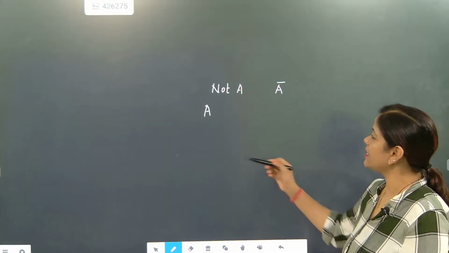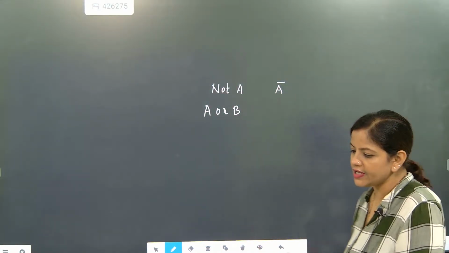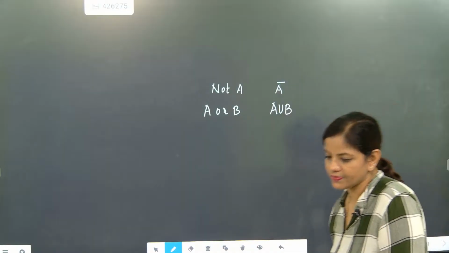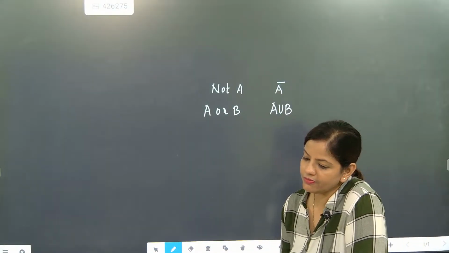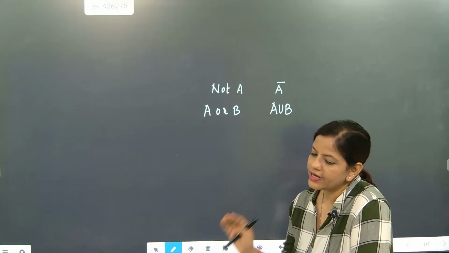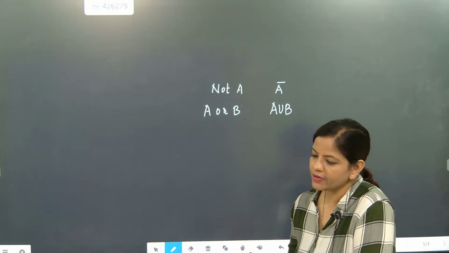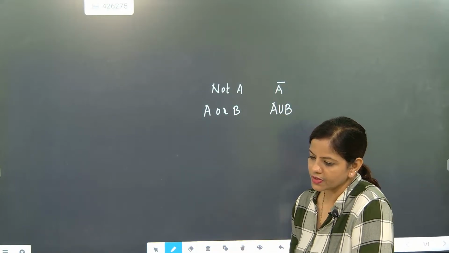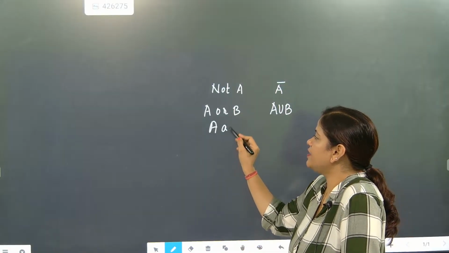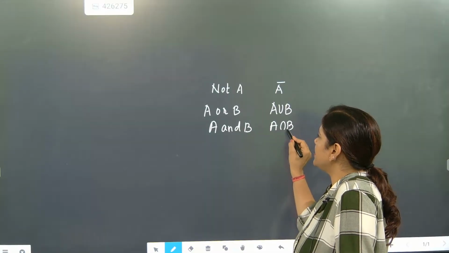It is either A or B, meaning A or B. A or B in probability means you need to take both, so it will be A union B. Understood? A or B here means A union B. It's simple, straightforward content. A or B is nothing but A union B. But if somebody says A and B, at that time you have to find the common part, which is A intersection B.